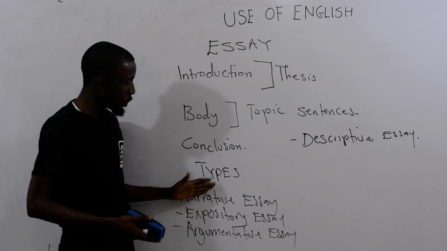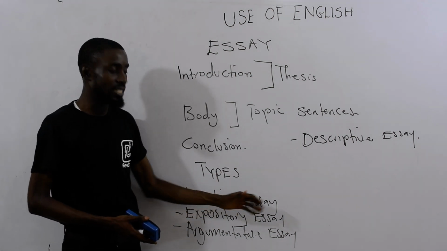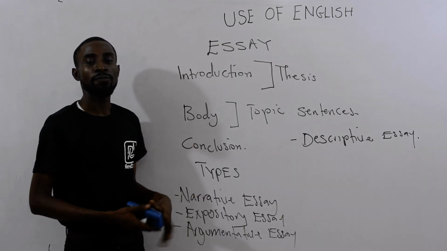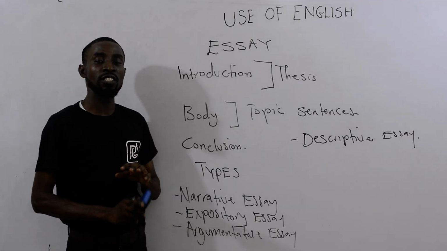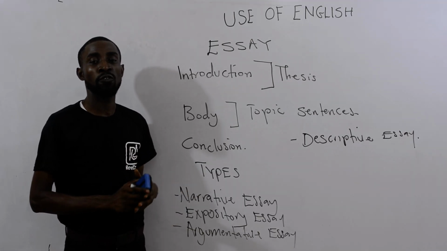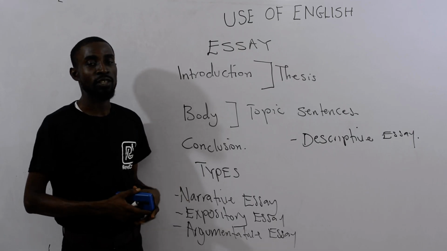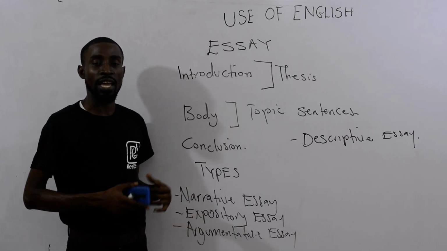From the thesis, you now begin to get your topics in each paragraph. Then away from there, you now talk about the types. When you say an essay is narrative, what does it mean? It is an essay that tells you a story. That's all. If you are writing a narrative essay, it is very important to write in the past form of the tense. Or better still, you can write in the historic present, but it is advisable you write in the past. All your tenses are in the past.